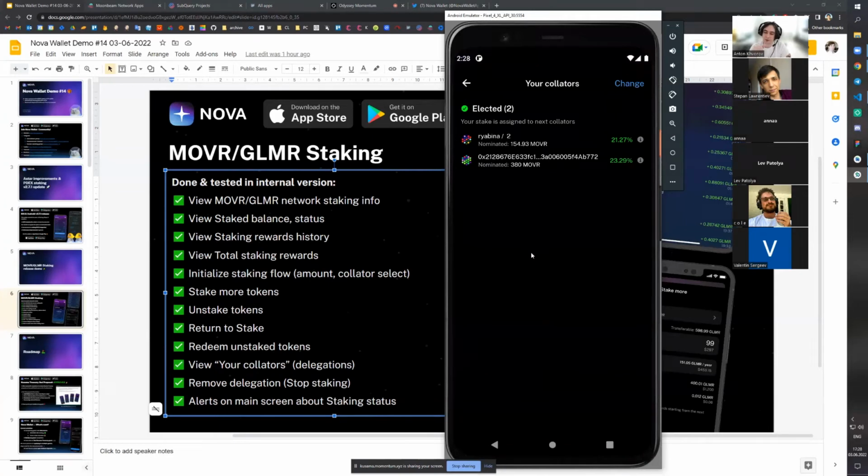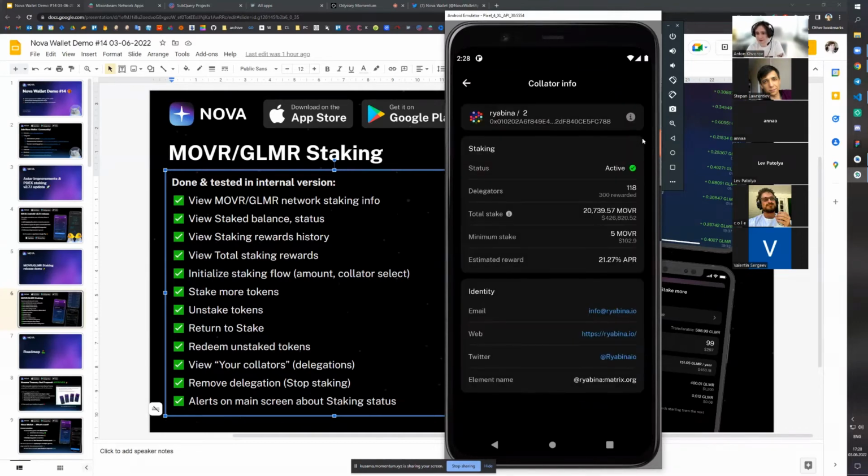Now, here we will have all the information about your current collators with all their corresponding statuses. You can see that for this account everything is pretty well. We see the 2 collators, all the stake allocated to each of the collators, and the APR ratio. We can also go to the details of each collator to see more information, like identity, for example, so that I, as a user, can contact them and ask about something.